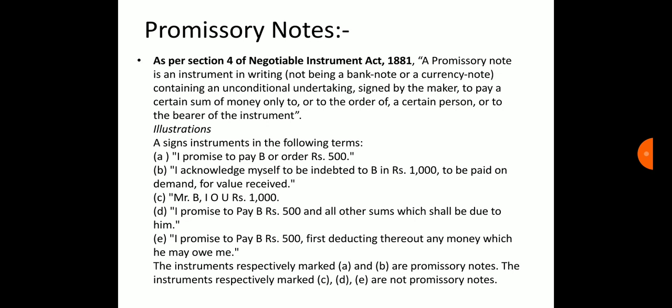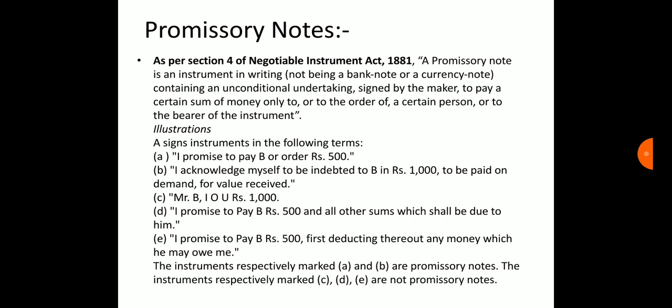D: I promise to pay B rupees 500 and all other sums which shall be due to him. E: I promise to pay B rupees 500, first deducting thereout any money which he may owe me. The instruments respectively marked A and B are promissory notes, and the instruments respectively marked C, D, E are not promissory notes.